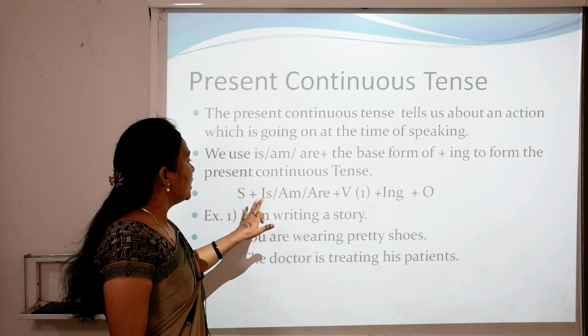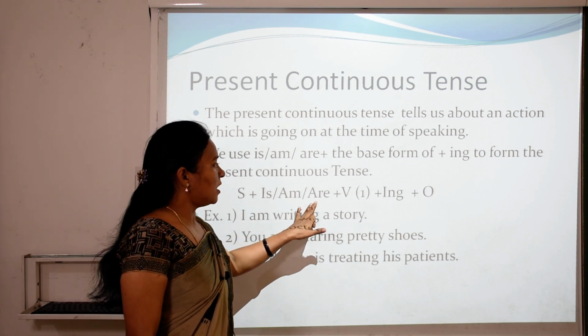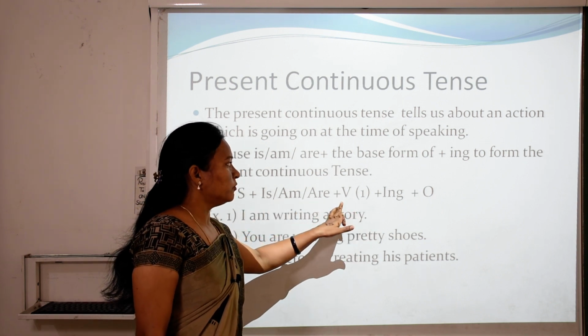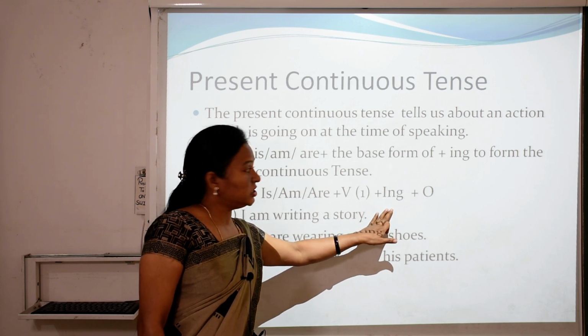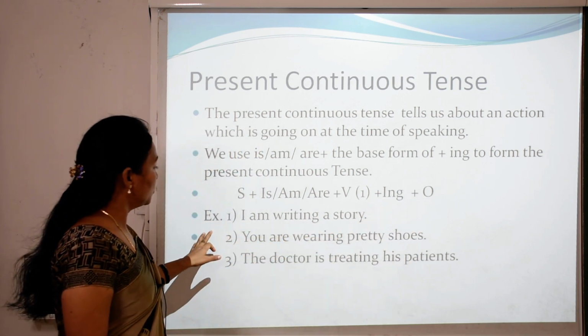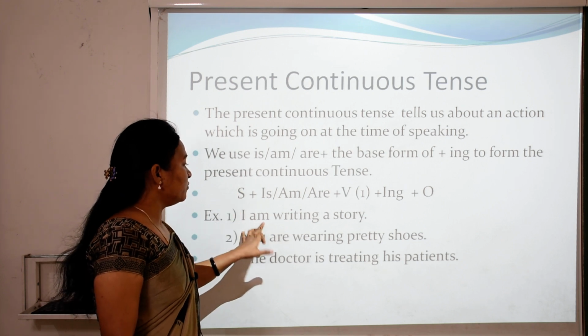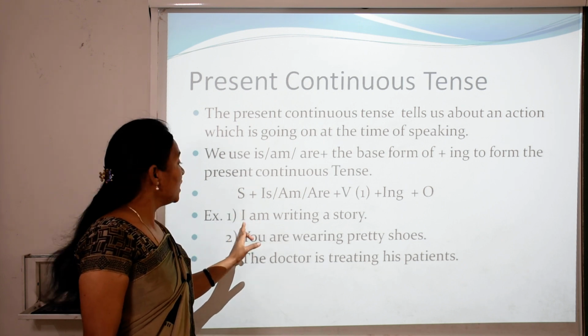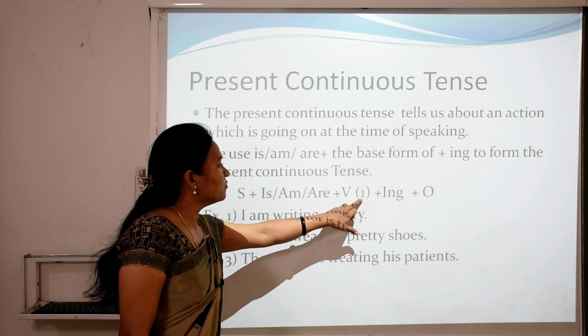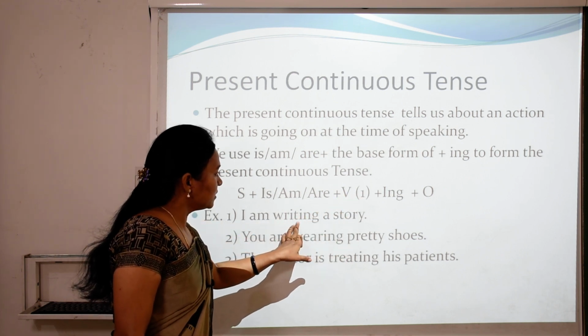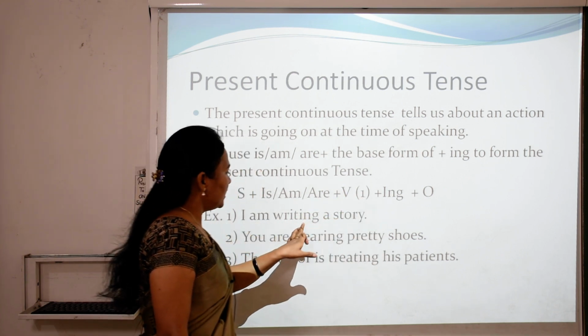What is the structure of present continuous tense? Subject plus is, am, are plus first form of the verb, then add ing plus object. What is I here? I is the subject. We use am with I. So we say I am, then the first form of the verb, write, and add ing.